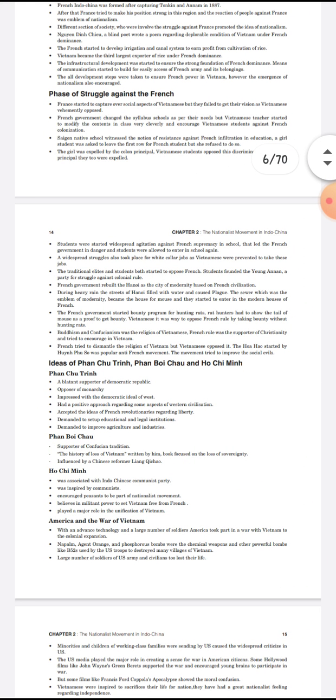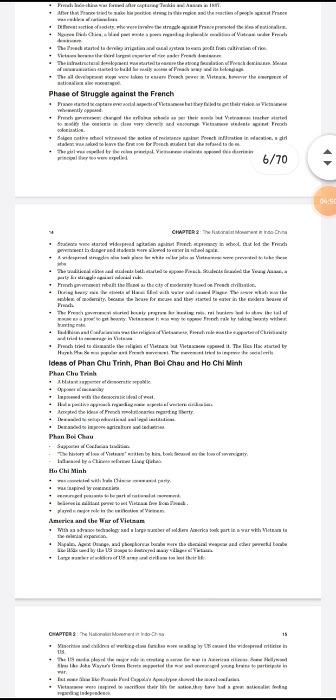Students started their protest against French supremacy in school, and it became dangerous for the French government. Students were allowed to enter the school again.